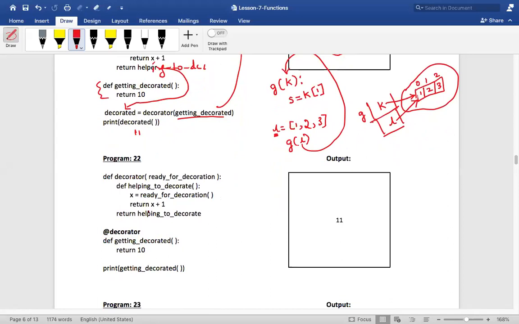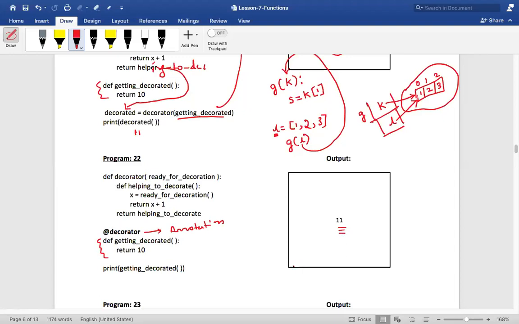But here, what am I doing? I have defined the decorator function over here. I've told what the decorator has to do. Then I'll just say that this function, which is getting decorated, has to be decorated as told in the decorator function by using @decorator. This is called an annotation. Did you understand this? Just say @decorator, and whatever has to be done will be done to this function, and you can just call getting decorated. Instead of returning 10, it will return 11 for me.